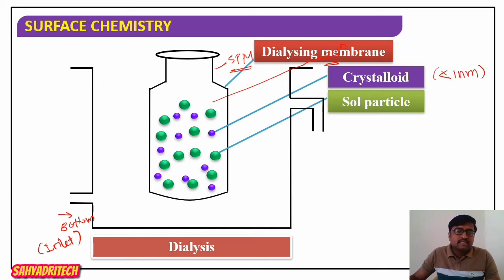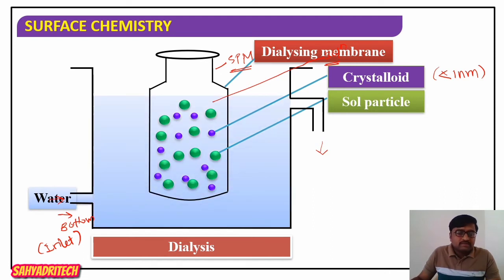The impure colloidal sol is taken in a bag made of a dialysis membrane, which is suspended in a vessel containing two openings, one at the bottom and another at the top. The bottom side is considered an inlet through which a current, or stream, of water is allowed to enter, while the water comes out of the top opening, which is the outlet.